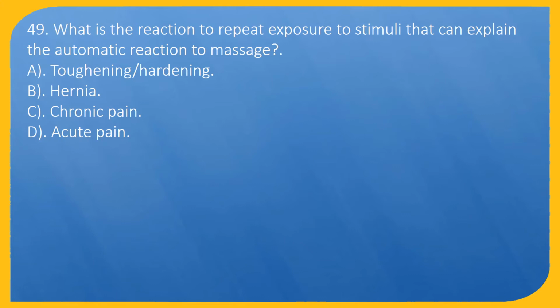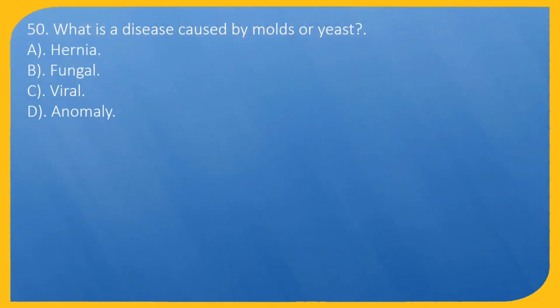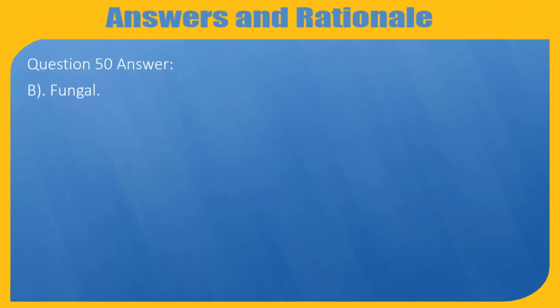B. Hernia. C. Chronic pain. D. Acute pain. Question 49. Answer: A. Toughening, hardening. Question 50. What is a disease caused by molds or yeast? A. Hernia. B. Fungal. C. Viral. D. Anomaly. Question 50. Answer: B. Fungal.